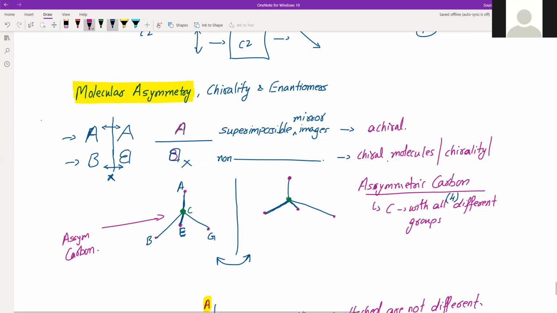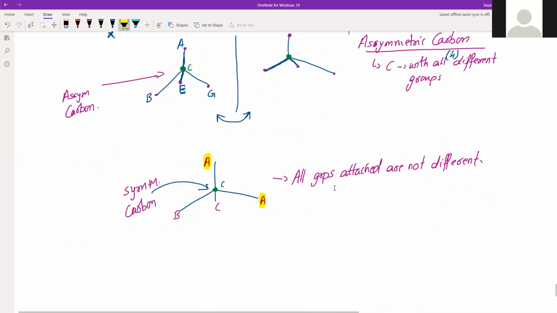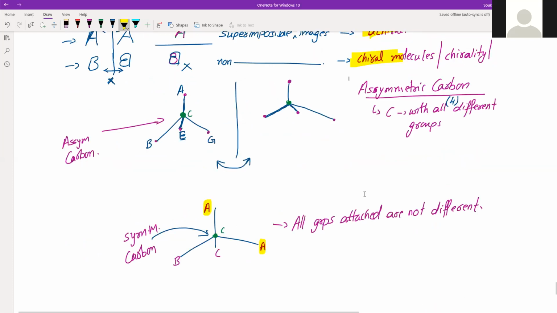So these are the two different classes. And how to identify that? That comes from this asymmetric and symmetric carbon. A molecule which contains an asymmetric carbon, as we have seen here, lacks all elements of symmetry, and hence it is called an asymmetric molecule.